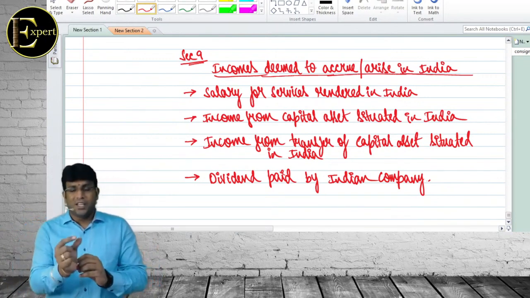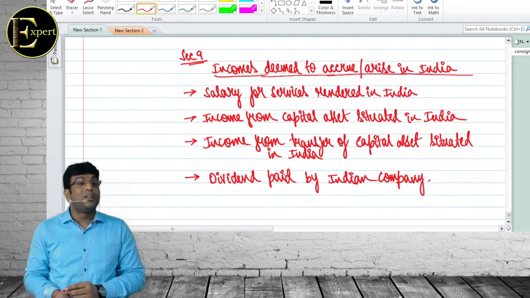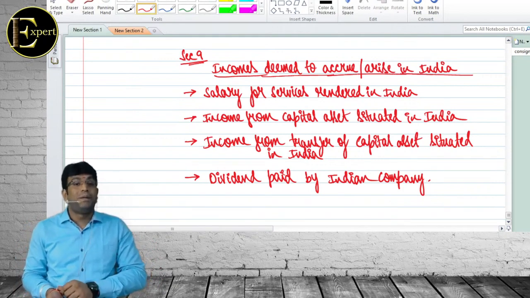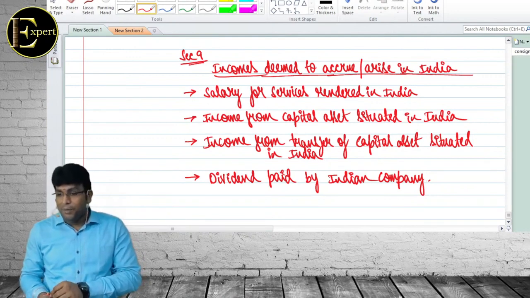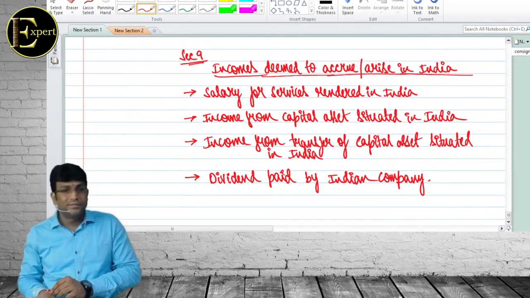And in PGP, that section is not there in the syllabus for you, but there is something called 33ABA, extraction of petroleum or natural gas in India. For that, they give some deduction. You're getting my point? To encourage them, they give those benefits. That's the only thing. You're clear?